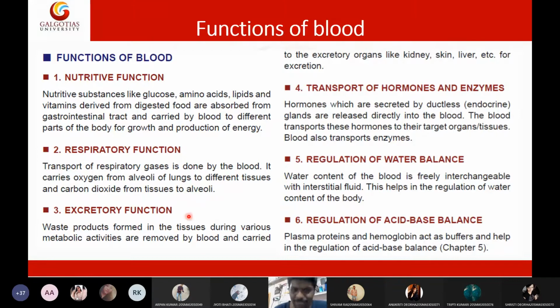Then excretory function, which we already discussed. Then we have transport of hormones and enzymes, so transport function. Then this is important. These two, I completely forgot about this. Maintenance of water balance, actually regulation of water in the body. Blood will try to keep the body hydrated every time. So it will regulate the body's water balance. Water balance is regulated by blood only.